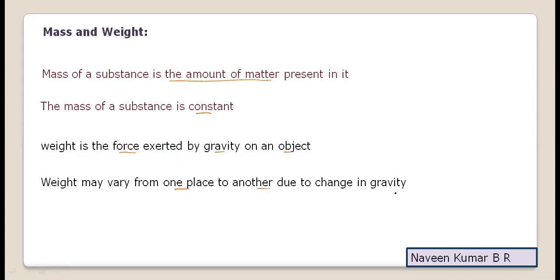In the form of differences, please try to remember these two. Mass is the amount of matter present in it. Weight is the force exerted by gravity on an object. Mass remains constant. Weight varies from one place to another place. Hope that is clear.